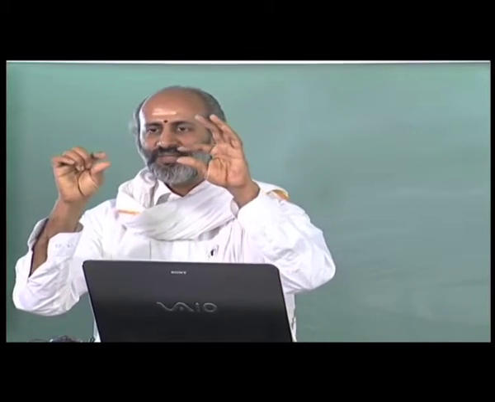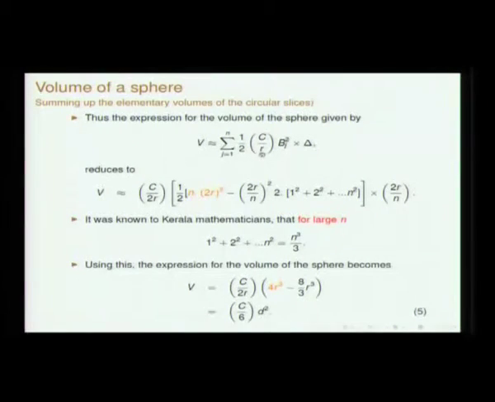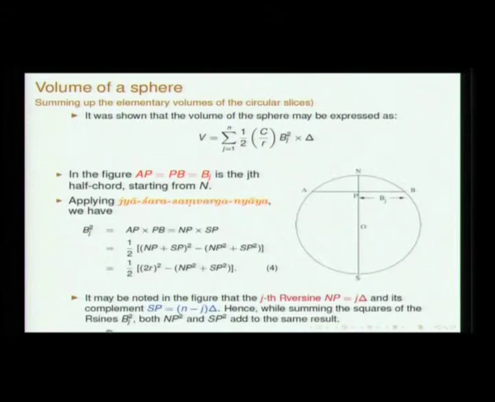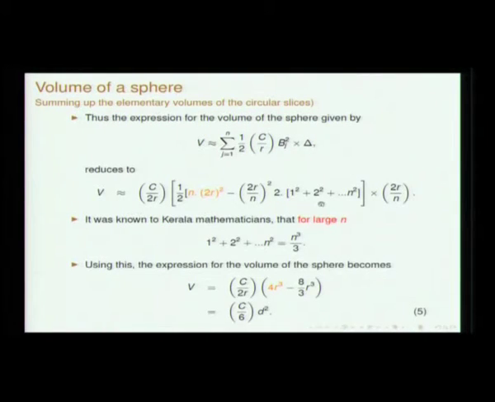If you have to think of this R prime, you have to just take the mean value, that is why I just said. If you think of infinitesimal thickness, then we can just use it as R. So, here Bj square is made up of two parts, n times 2R square. Since j is 1 to n, you will have n times this contribution, n times 2R square, and this basically reduces to 1 square plus 2 square plus 3 square plus up to n square, fine.